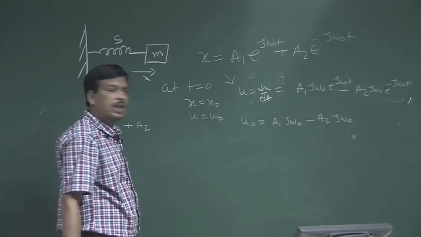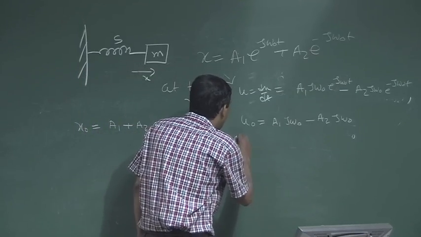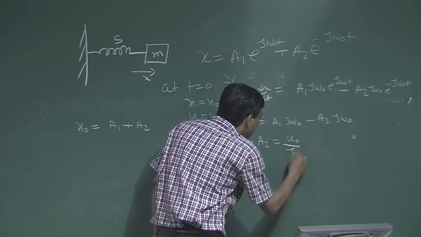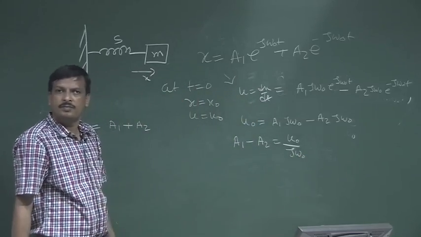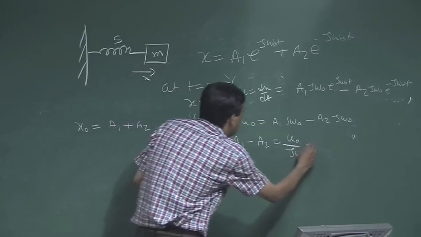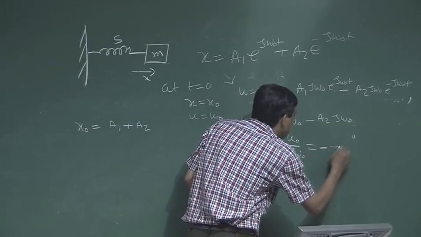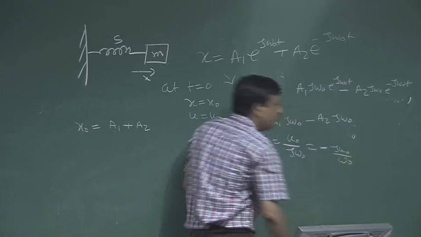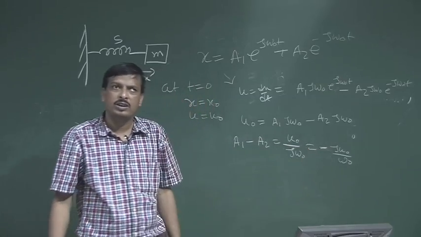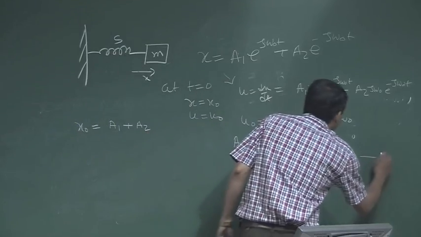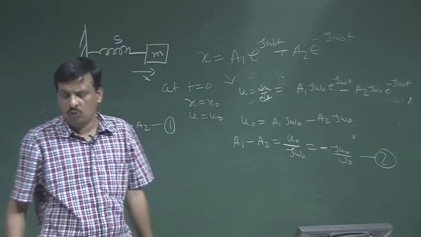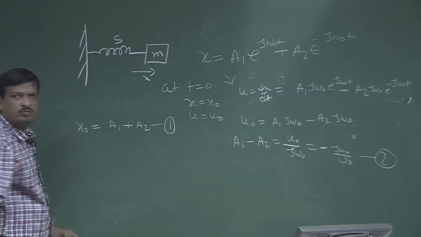Okay or not? Okay. Now, a1 minus a2 is nothing but u0 by j omega 0. J omega 0 is common. So, u0 by j omega 0. Now, if I put the j on the upper side, it will be minus j u0 divided by omega 0, multiplied by j on the lower side, j square is minus 1. So, minus j u0 by omega 0. So, this is equation number 2 and this is equation number 1. Now, using 1 and 2, I can find out the values of a1 and a2.